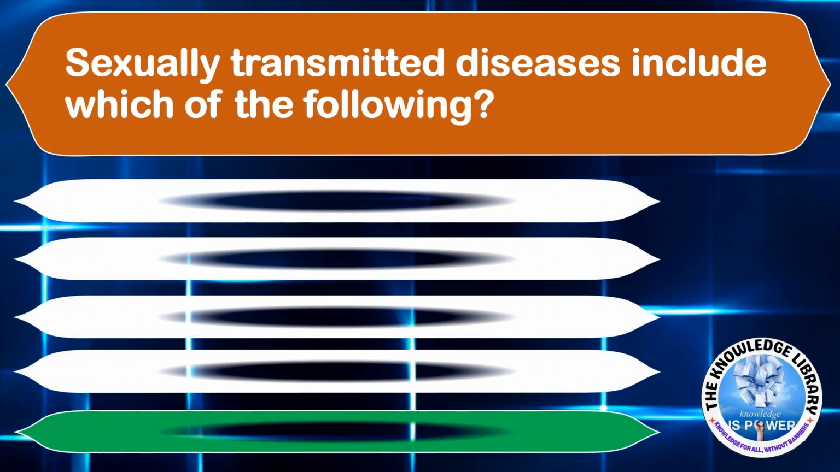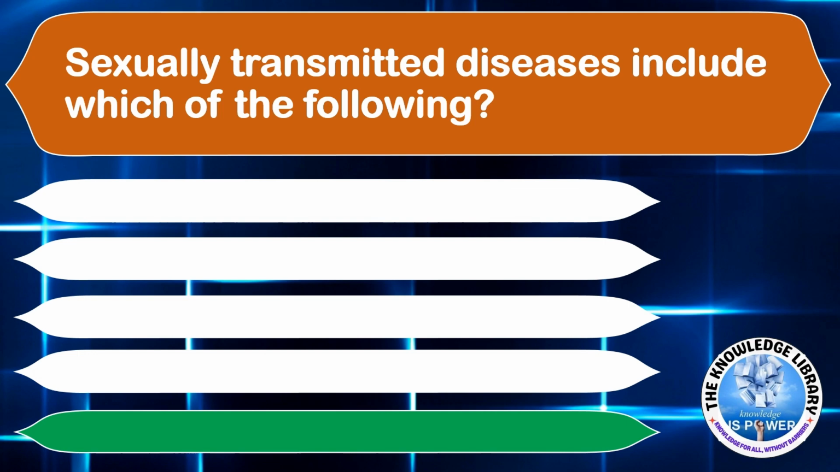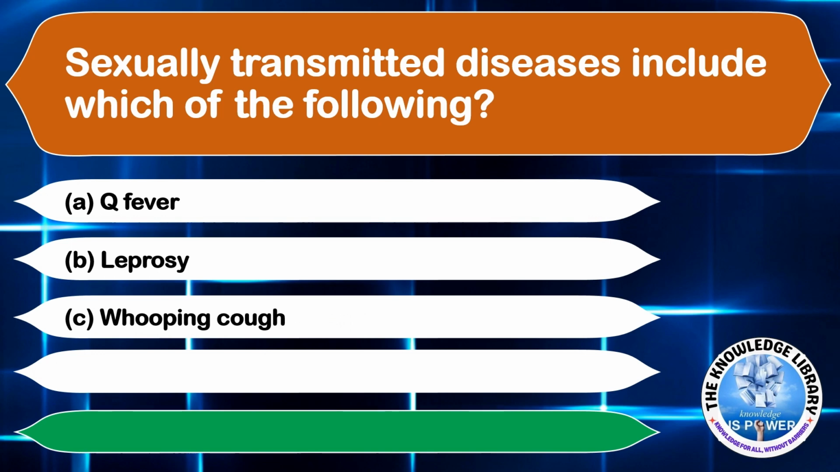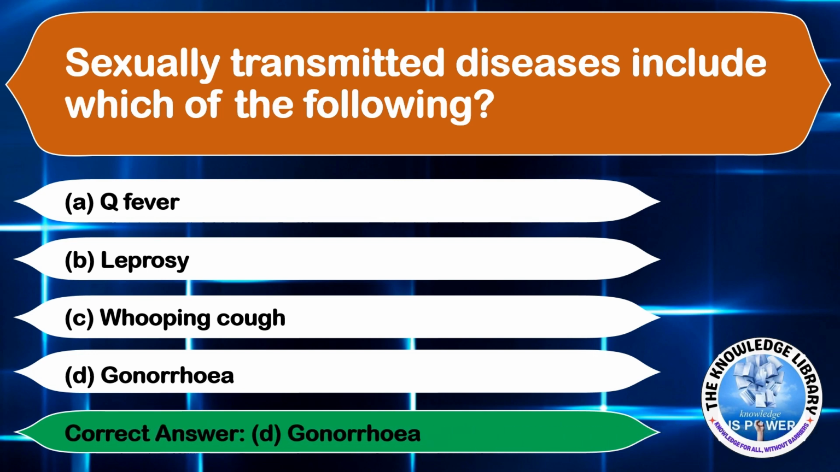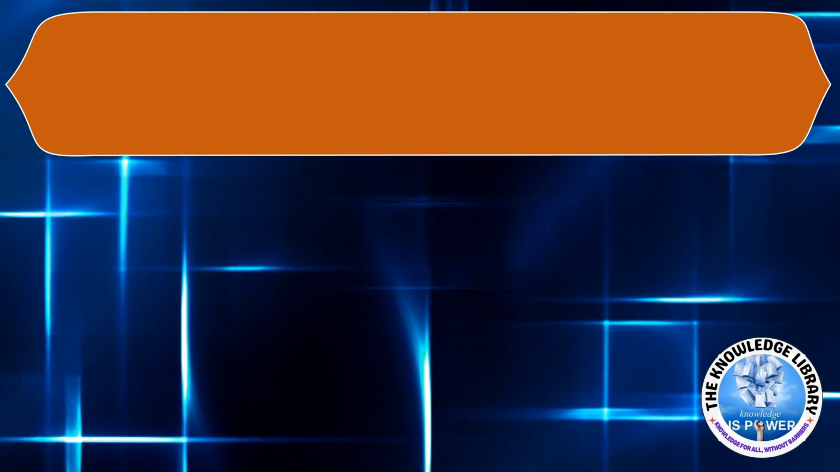Sexually transmitted diseases include which of the following? Option A, Q fever, option B, leprosy, option C, whooping cough, and option D, gonorrhea. The correct answer is option D, gonorrhea. Moving on to the next question.